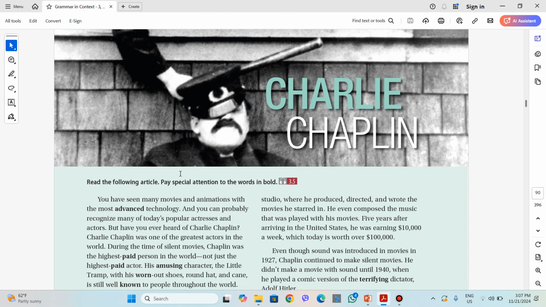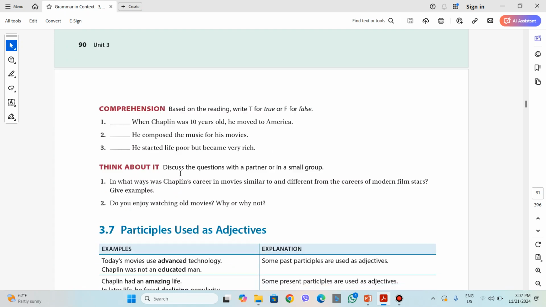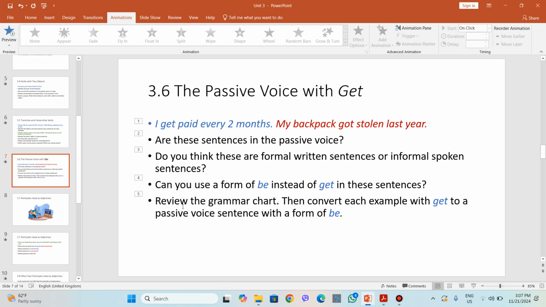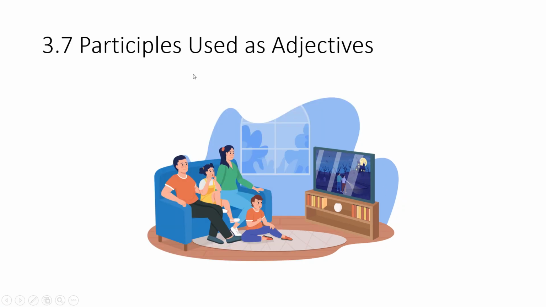There's this reading about Charlie Chaplin, the famous and well-known actor in silent movies. I think we all know the personality and the character. Now, after reading the text, we're going to talk about some participles which are used as adjectives.